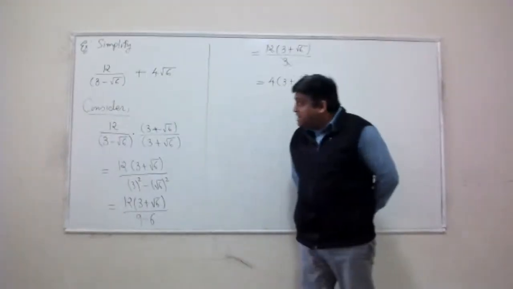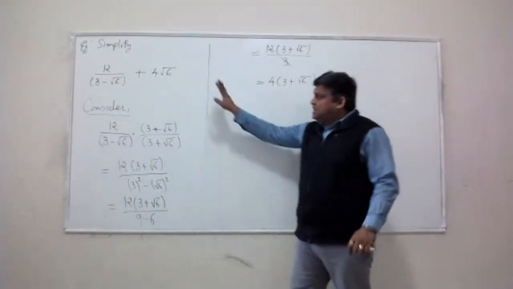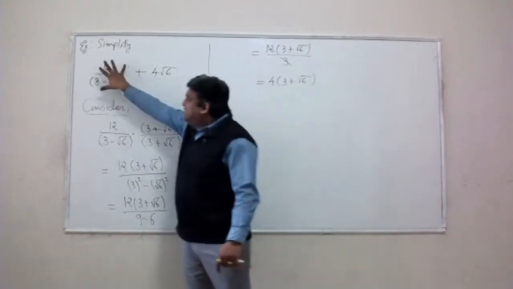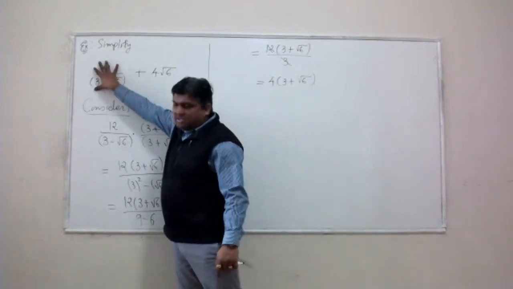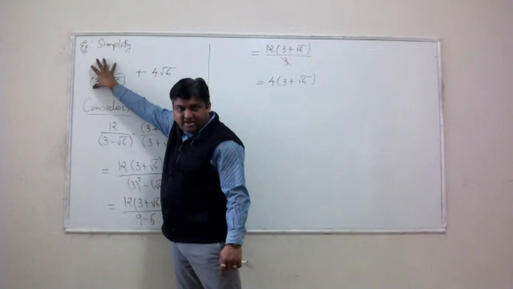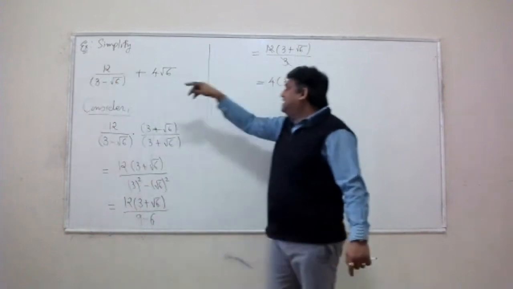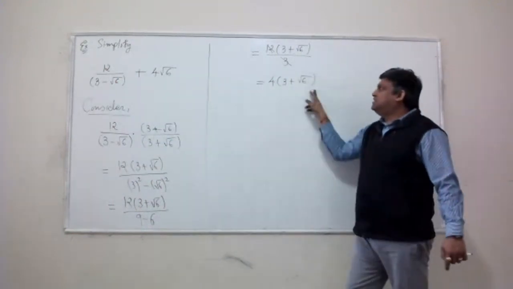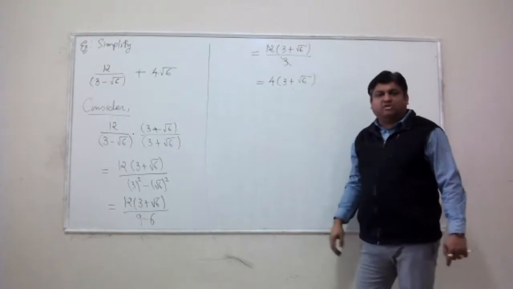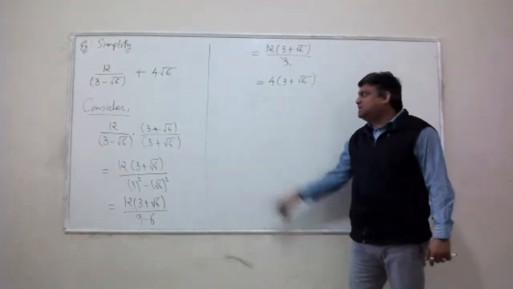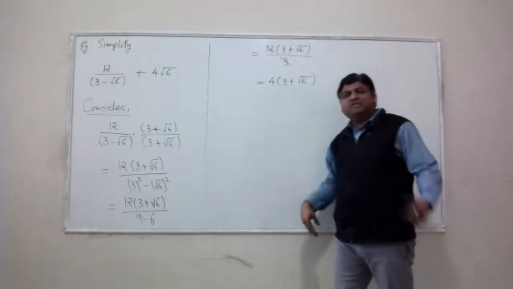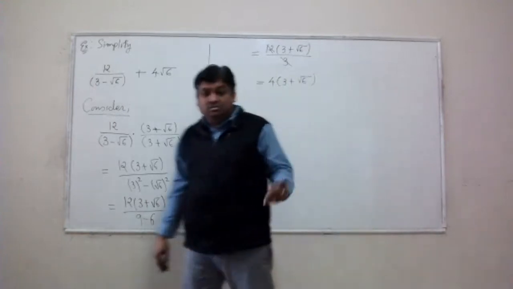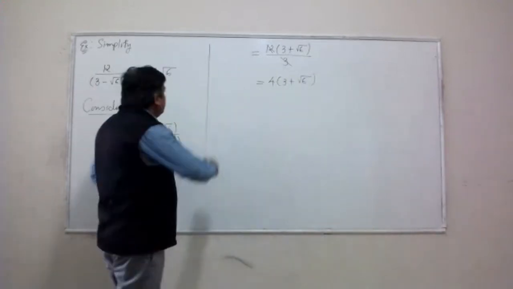Okay? All right. Very carefully, I would like to mention here that I have two ways to write this term. I can write it as is, or I can rewrite that same term in this form, 4 times 3 plus square root 6. The difference is clear. This one does not have a radical in the denominator, which is a good thing, right?